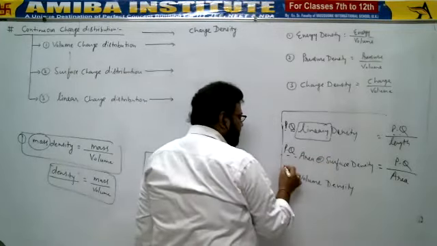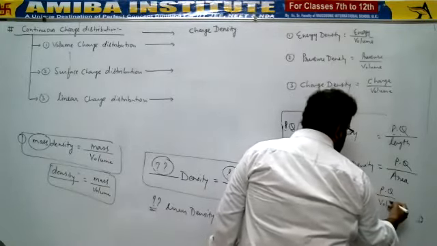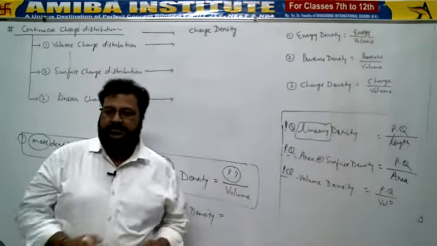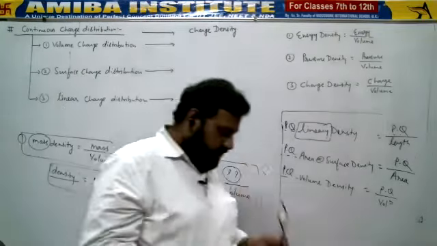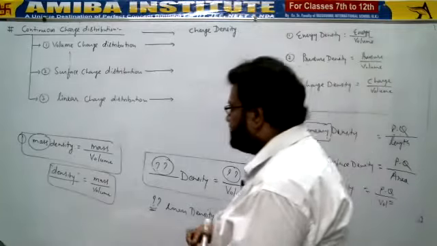Similarly, volume density means how much physical quantity has been distributed per unit volume. That is called the volume density of that physical quantity. Got it? Okay. Now let's move further.